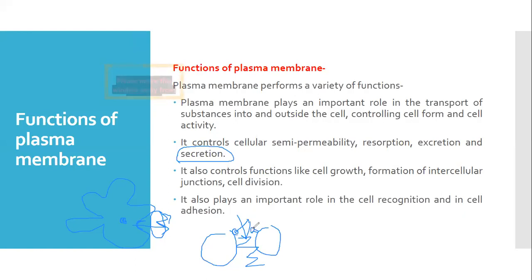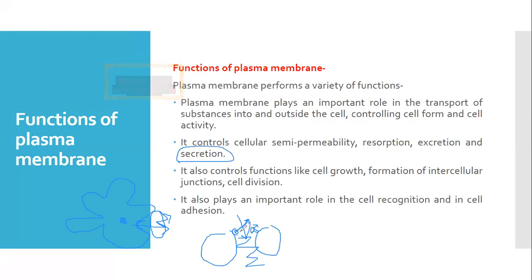What are these cell receptors? These are nothing but protein receptors which are present. For example, it is a kind of neurotransmitter. Can anyone write in the chat box what kind of neurotransmitter is secreted at the chemical synapses? Acetylcholine. Yes, it is acetylcholine.